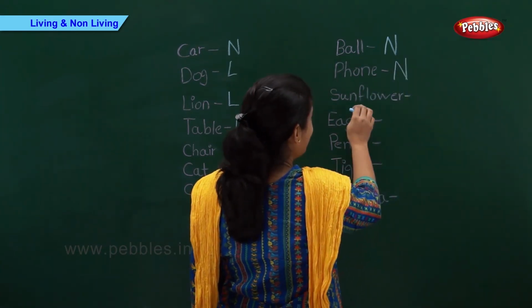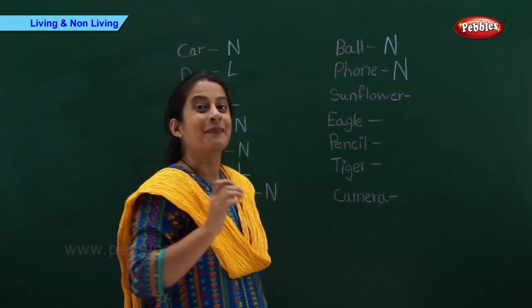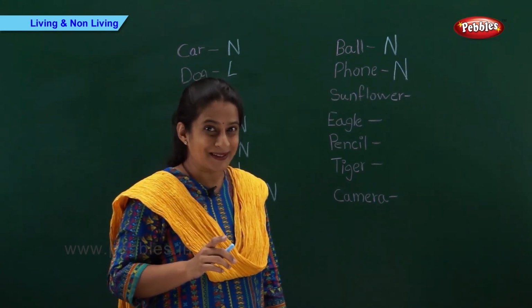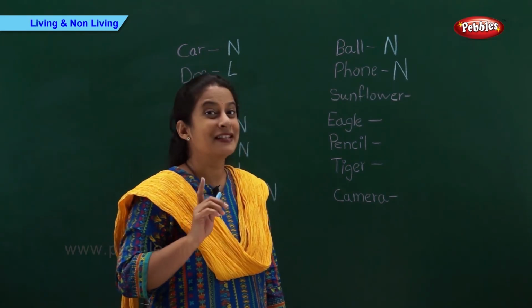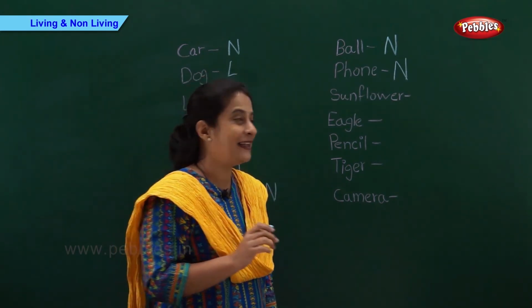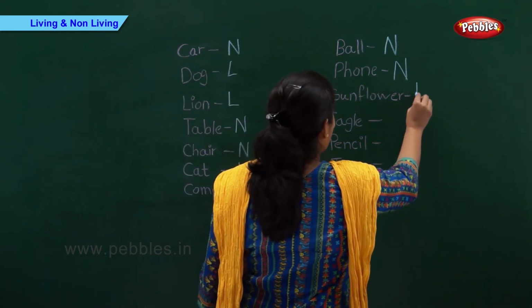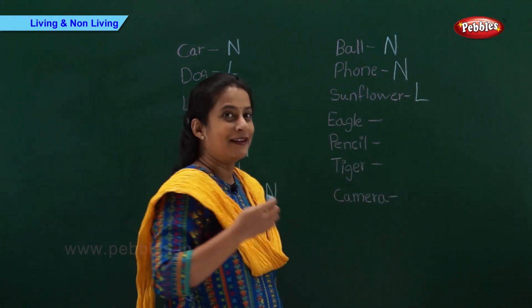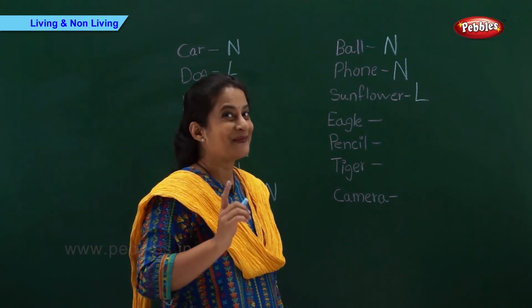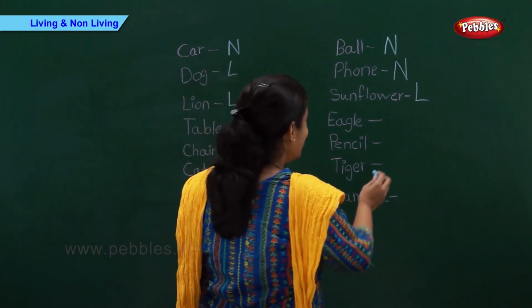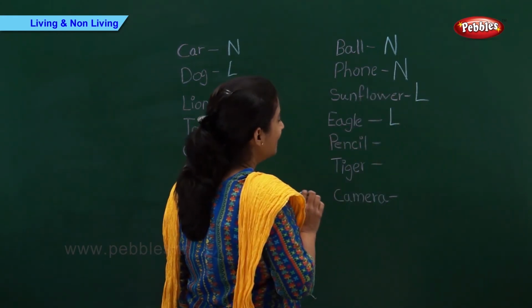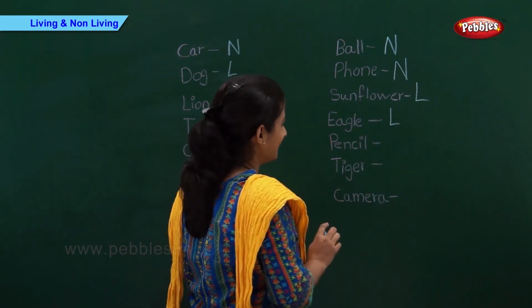And now we have sunflower. Can a sunflower breathe? Does it grow? Right. Sunflower is a living thing. So, let's write L. Eagle. Can an eagle breathe? Right. So, eagle is a living thing. So, let's write L.